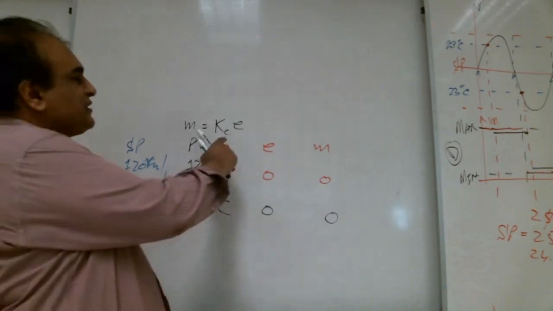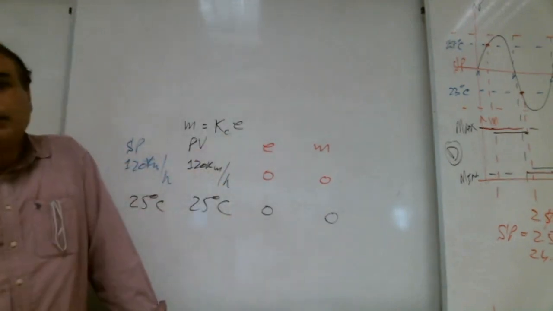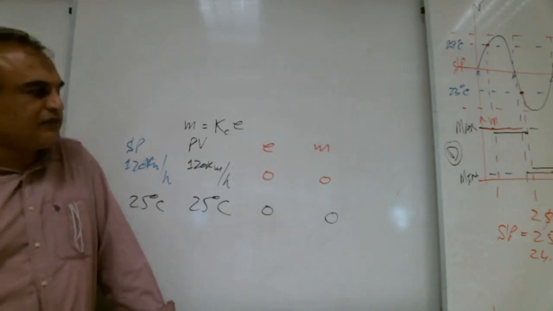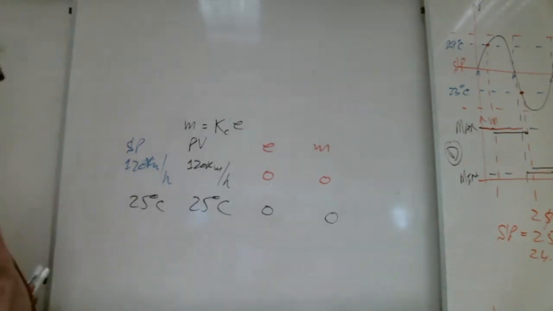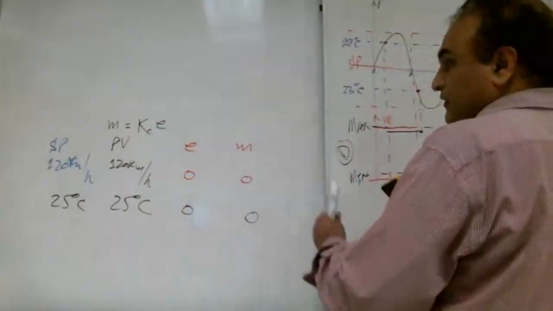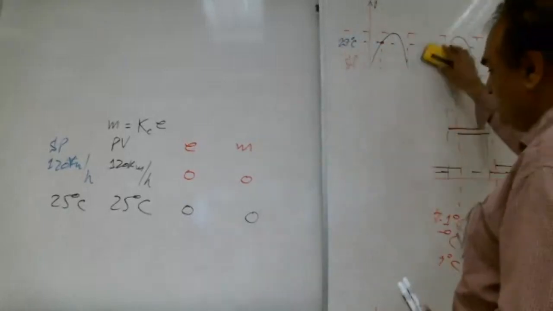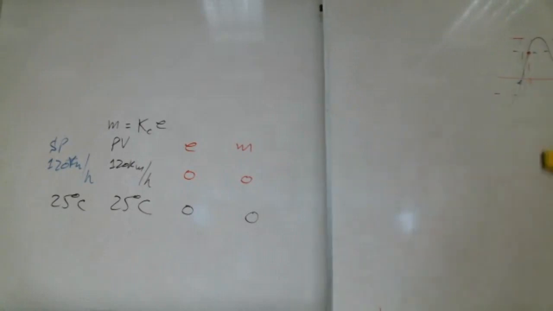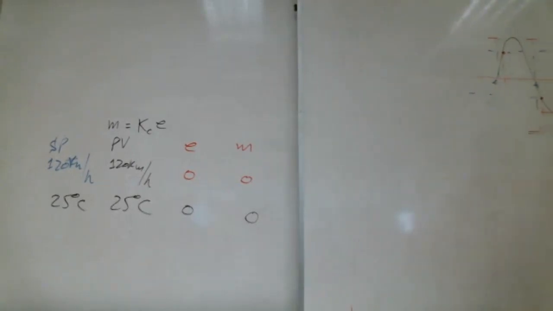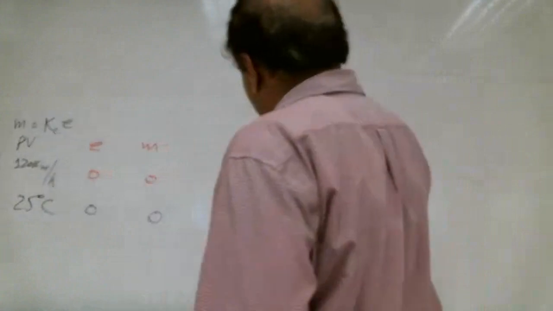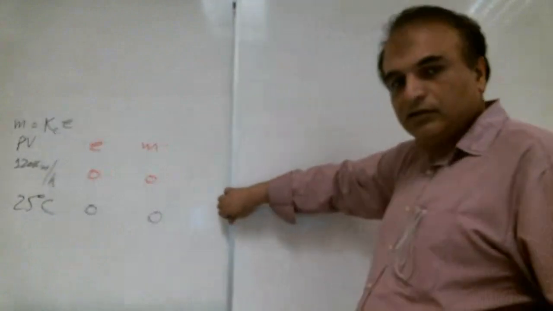So it means this formula is not complete. This formula is missing something. Right, Shabab? This formula is working whenever the error is not 0, but as soon as the error is 0, this formula is not working. So we need to correct this formula. So how to correct it? Whenever error is 0, we will put a factor there.